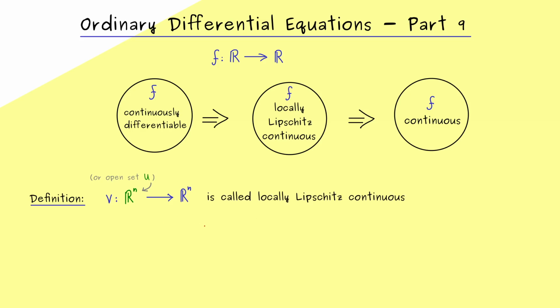And now the function V is called locally Lipschitz continuous if it fulfills a local condition at each point in the domain. Hence, we would write the quantifier for all x in the domain, something has to be fulfilled.